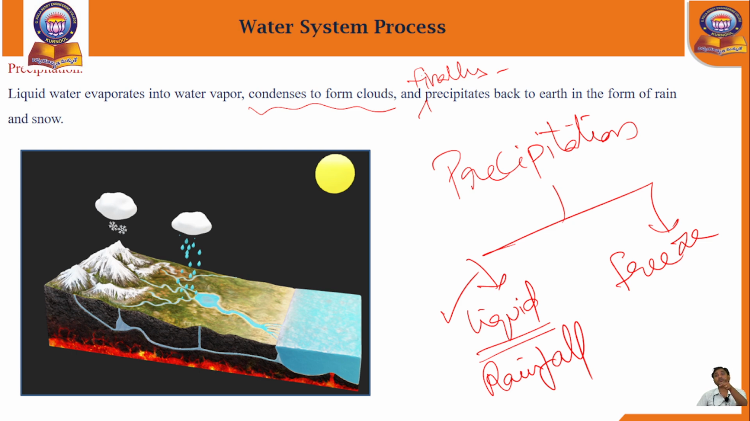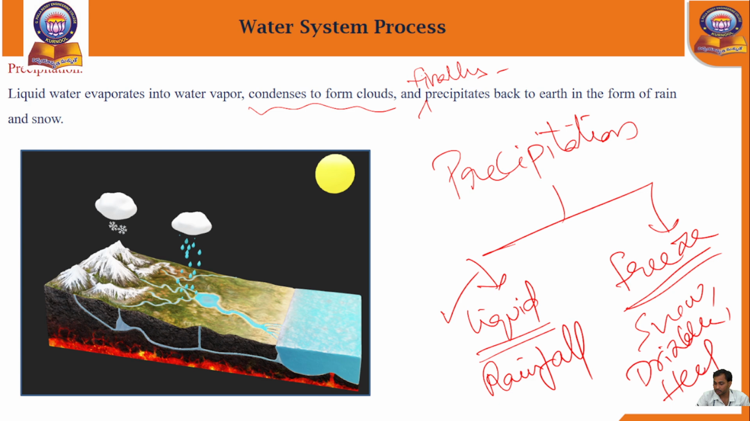Coming to the winter season, the precipitation occurs in freeze form, nothing but snow or drizzle, and next the hail, etc. Or else, very small diameter water drops will be present here. Okay, this is the formation of precipitation.